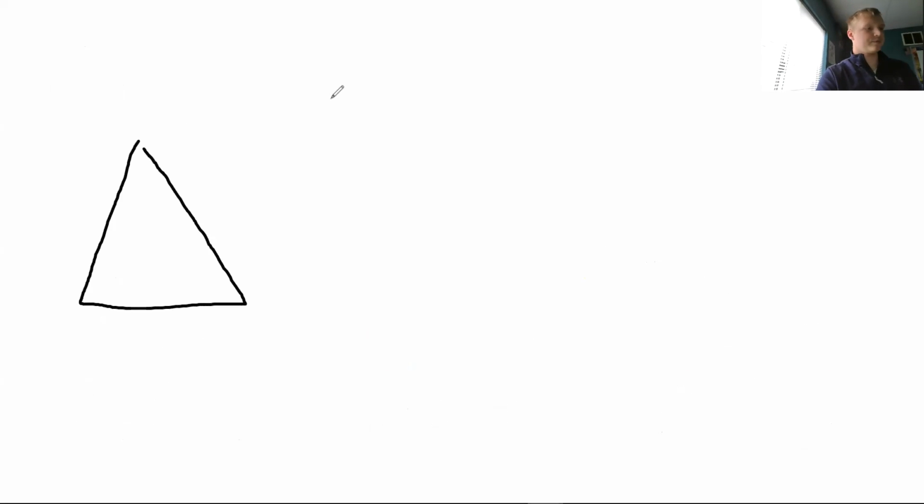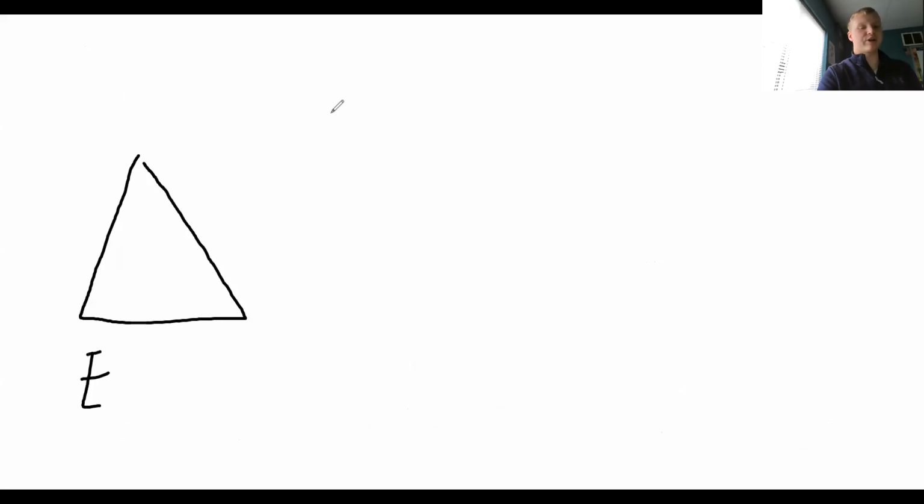Then we have a few more different types of triangles. So we have this right here. All the angles are equal. That's called an equilateral triangle. It says equal right in the name, so that means all the angles are equal. Mine doesn't look perfect, so they do spell equal differently, yeah.